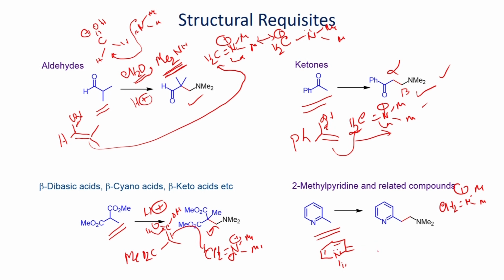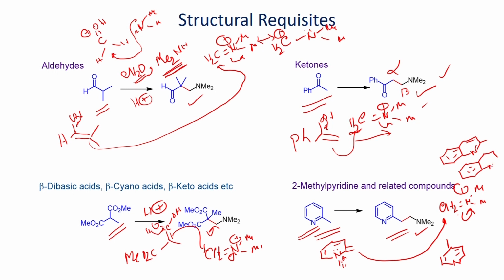Once you form this one, it can undergo addition reaction, and you will be able to generate this amino derivative. 4-methylpyridine, 2-methylquinoline, and 4-methylquinoline can also readily undergo addition reaction with this iminium ion that we generate from aldehyde and amine as electrophile.